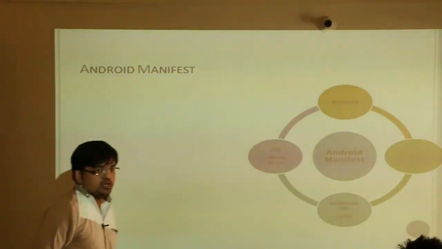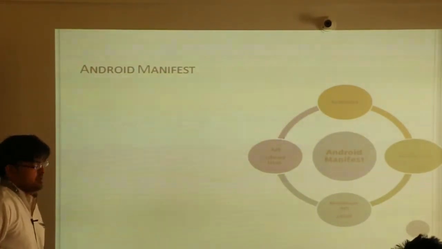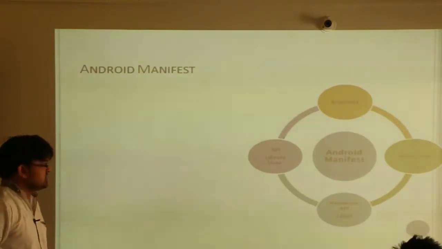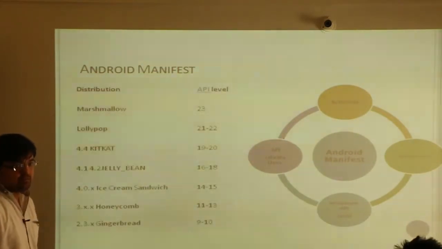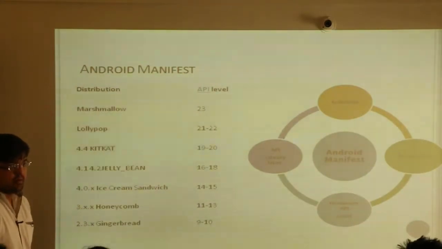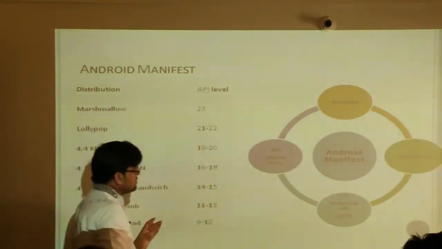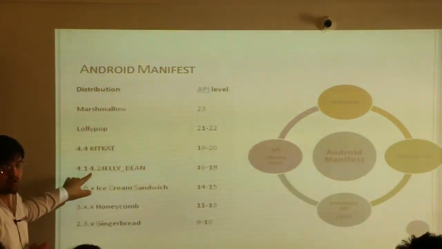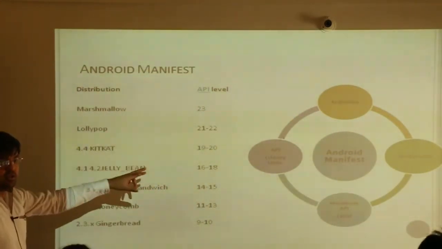Third है minimum API level. So that's the minimum version on which your app can run. And fourth है API library usage. So that is the library usage part. Okay, now for API level, this is the number that is associated with the operating system version. Okay, so we are not supposed to mention 4.1.4, we have to mention the number associated with that OS. So that is the API level.